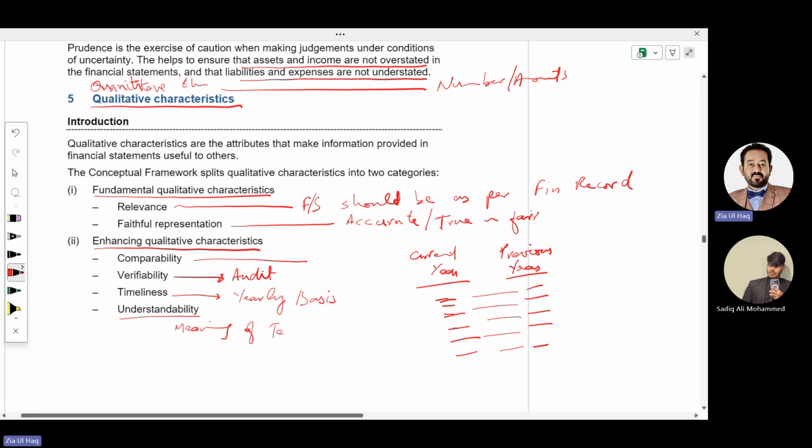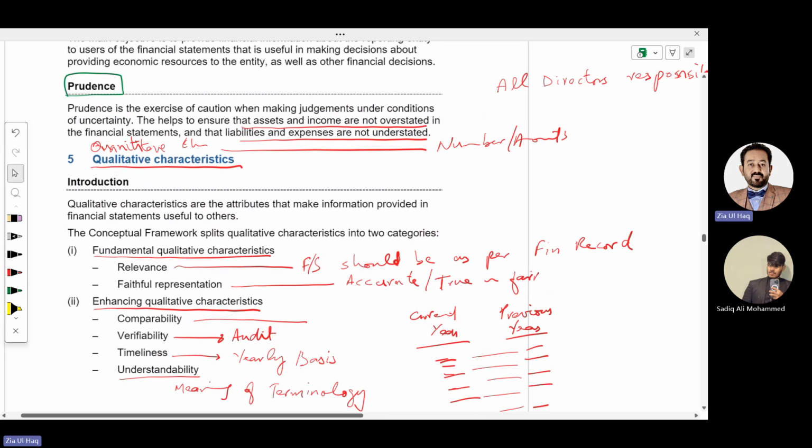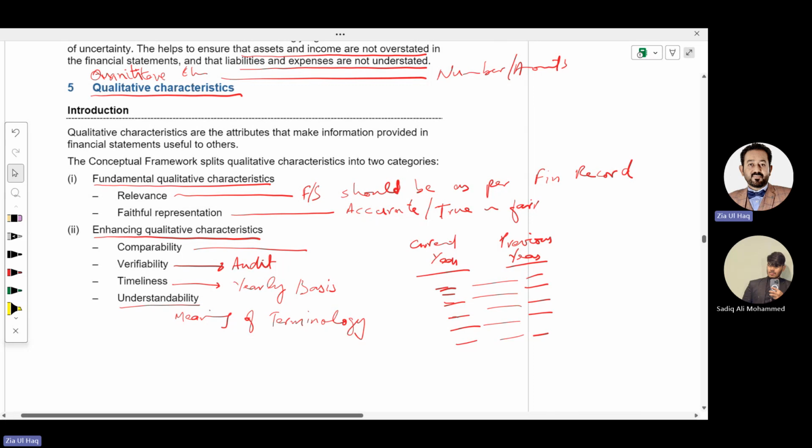Meaning of terminology, so that any layman can understand the financial statements easily. What does that mean? While preparing financial statements, management need to meet quantitative characteristics as well as qualitative characteristics. Quantitative characteristics mean prudence. Assets, income should not be overstated. Liabilities, expenses should not be understated. While qualitative characteristics are of two types: fundamental and enhancing. Fundamental are relevance and faithful representation, while enhancing are comparability, verifiability, timeliness, and understandability.